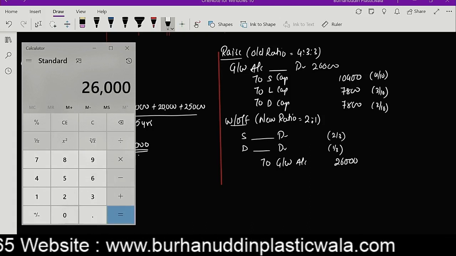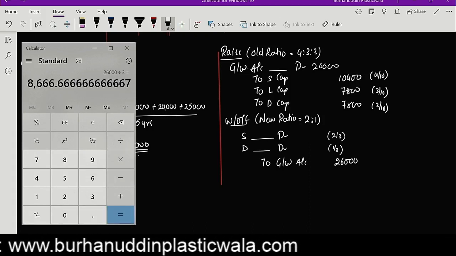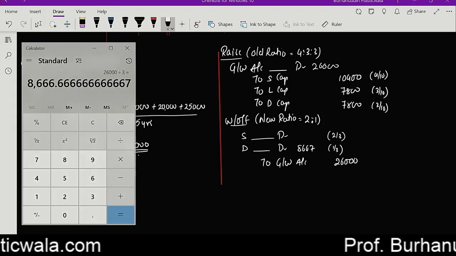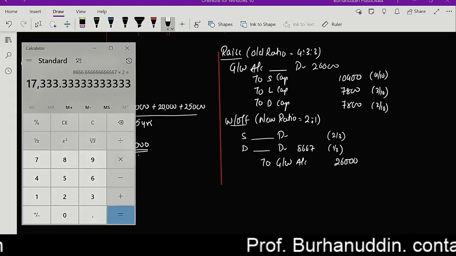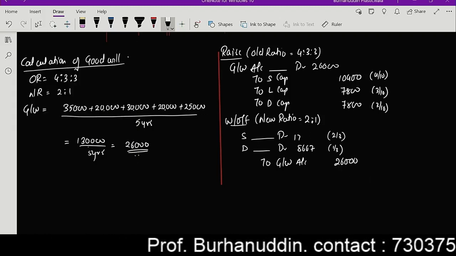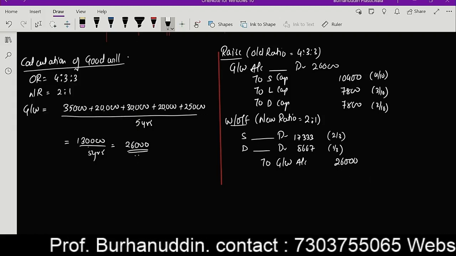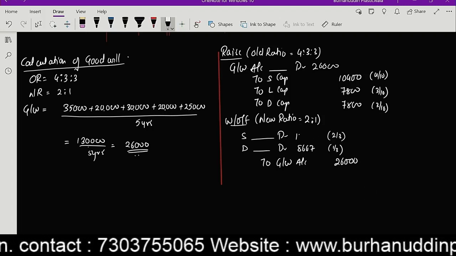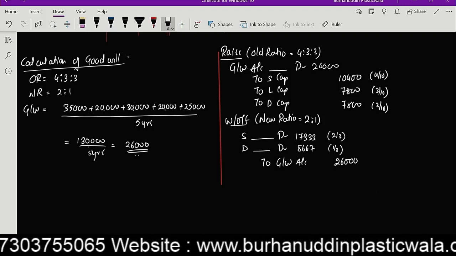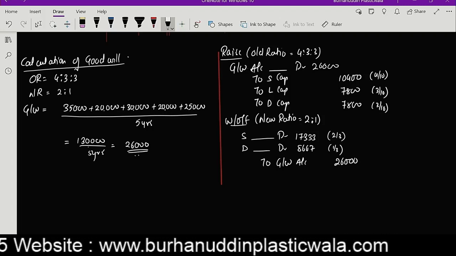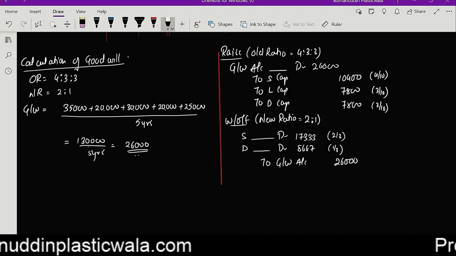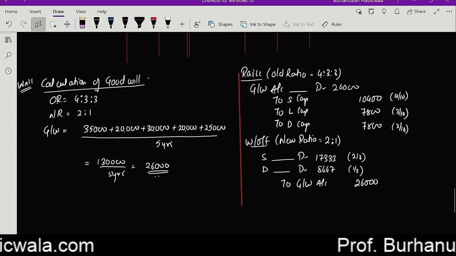So 26,000 divided by 3, I'm getting the answer as 8667, and then I'm going to multiply it with 2. I'm getting the answer as 17,333. So Shah is going to share the amount of goodwill while writing off as 17,333, whereas Dole is going to get 8,667, guys. Correct. So this is your working note number one, calculation of goodwill.